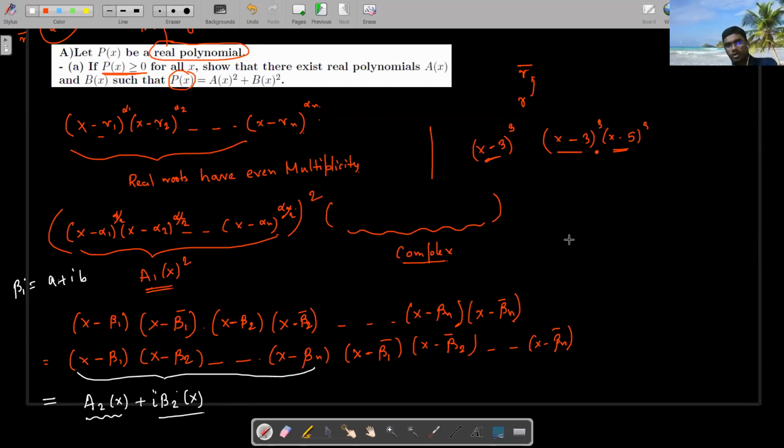Clear? We can use bar to mean a conjugate. Conjugate means I have to write the things again and again, that's why I am taking bar directly. Now the thing is that here all the things are conjugate. So can I say that when I multiply all these things, exactly this thing will appear, but in conjugate form, meaning a2x, the conjugate of which is a2x minus I b2x.